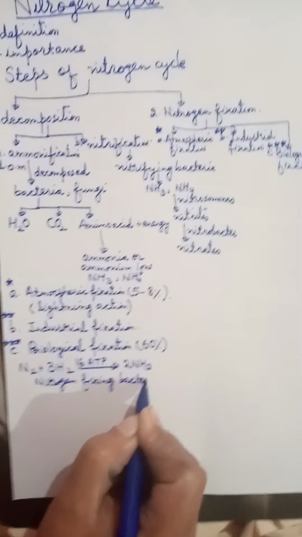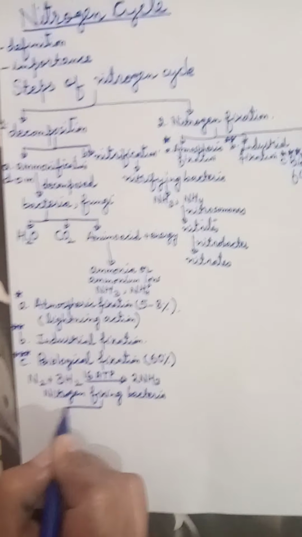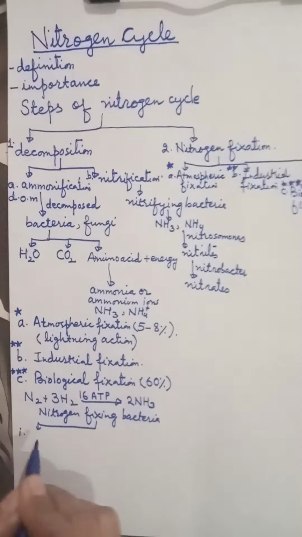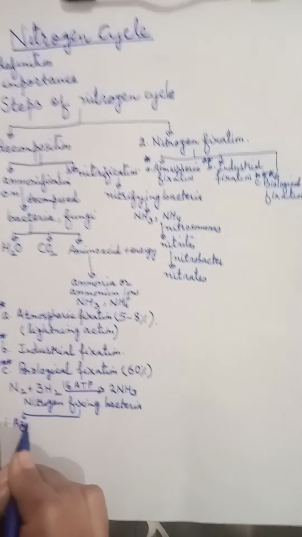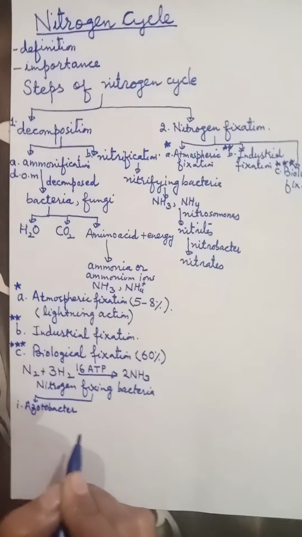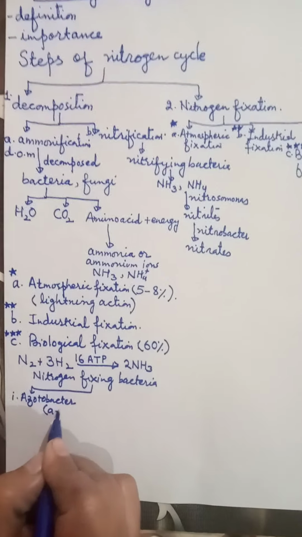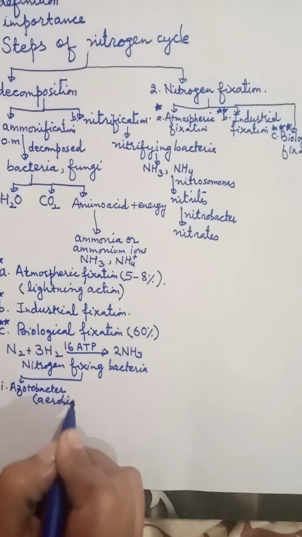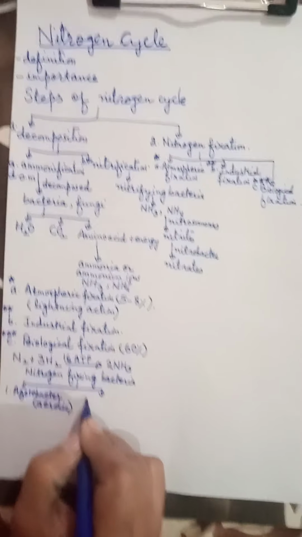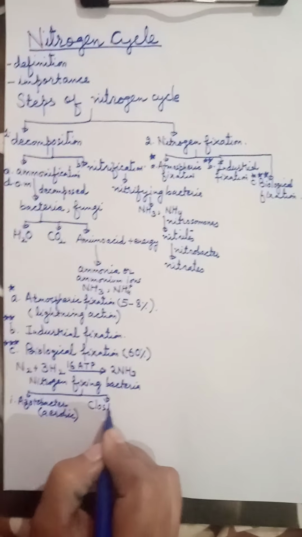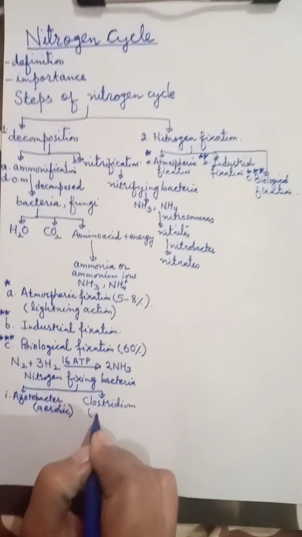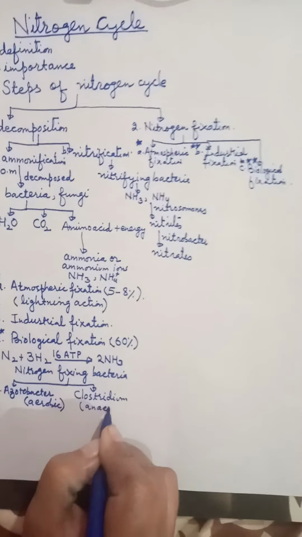Nitrogen fixing bacteria, number one, they are called as what? They are Azotobacter species. These are aerobic bacteria, means they require what? Oxygen for the process of respiration. The other category of bacteria which are involved in this process, they are called Clostridium species, and they are anaerobic species of bacteria.